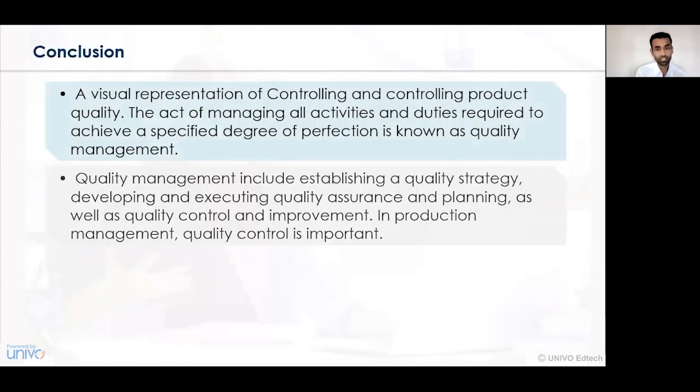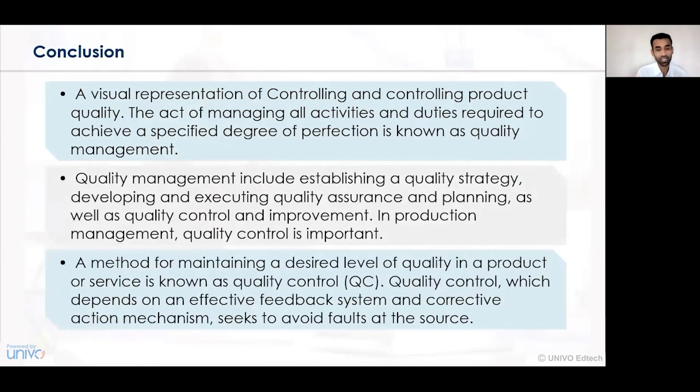A visual representation of controlling and managing process quality is essentially important in a business organization. When we say that we need to obtain a higher quality product and better delivery to the customers, we must always aim to see how the processes and activities in the business organization are being conducted in a very qualitative way. And hence, the act of managing all the activities with a qualitative concern is essentially important. Only then can the perfection of quality be brought into the organization.